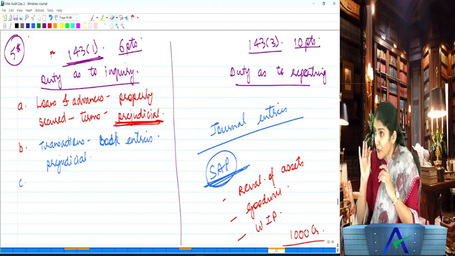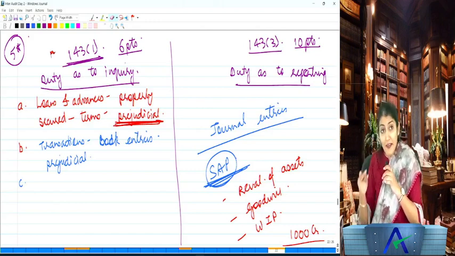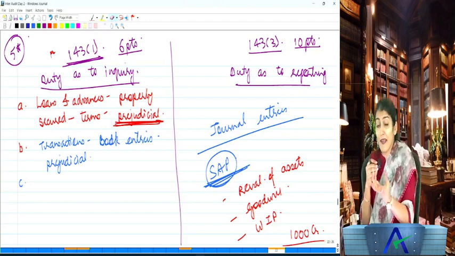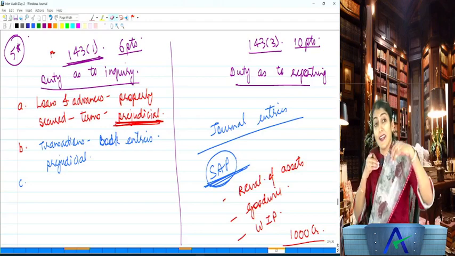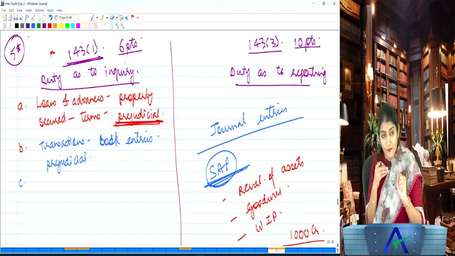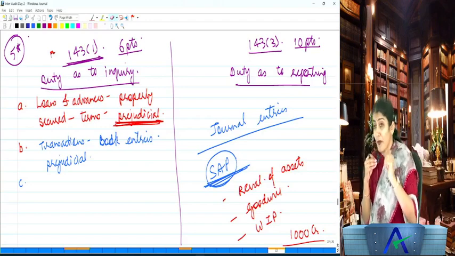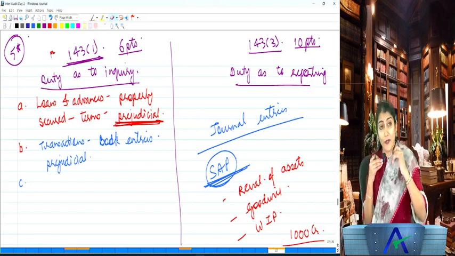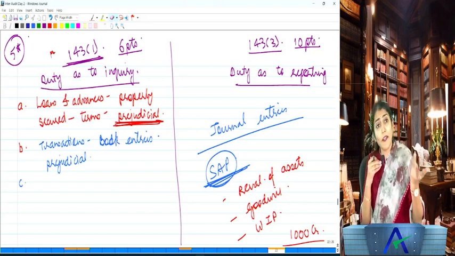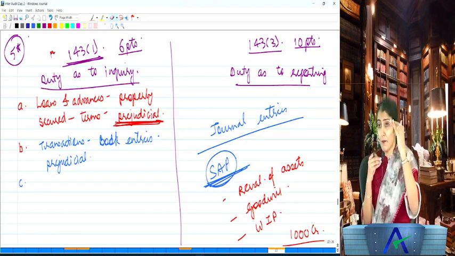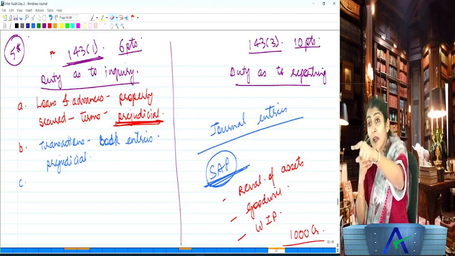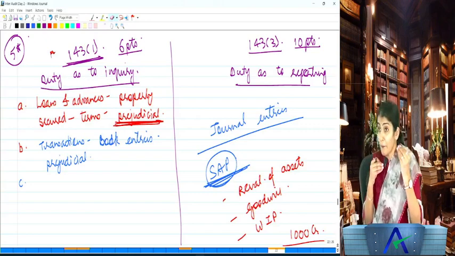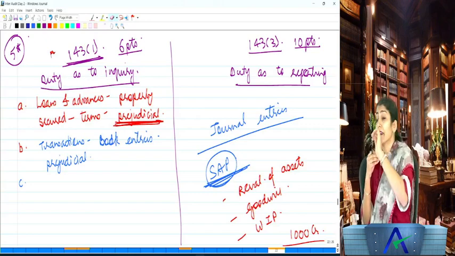Do you need to pass a journal entry? Yes. When a company declares dividend, it has to pass the entry for the dividend. When a company does the revaluation of an asset, it has to pass the entry for revaluation of the asset. When you do the valuation of your work in progress, you have to pass the accounting entry for your work in progress. But here, without any reason, you just passed entries into the books of accounts. So, whether transactions which are represented merely by book entries are prejudicial to the interest of the company.